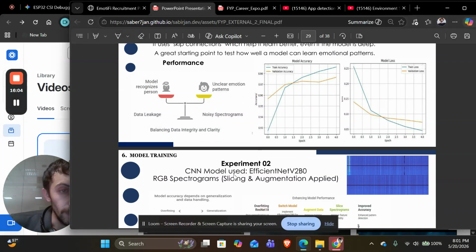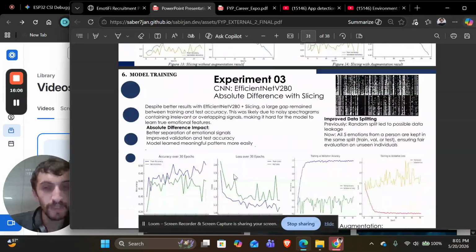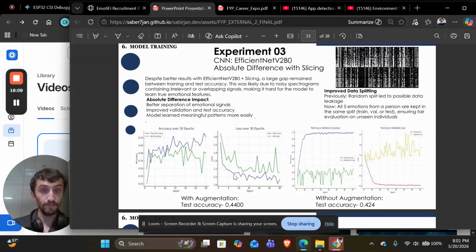Yeah, this was what happened. Then in experiment 3, we used the absolute difference method. With absolute difference, we further removed the noise. We also did slicing, but the random split led to possible data leakage, so samples from the same individual are kept in the same split, ensuring fair evaluation on unseen individuals. With this experiment, better separation of emotional signals improved validation and test accuracy, and the model learned meaningful patterns more easily.